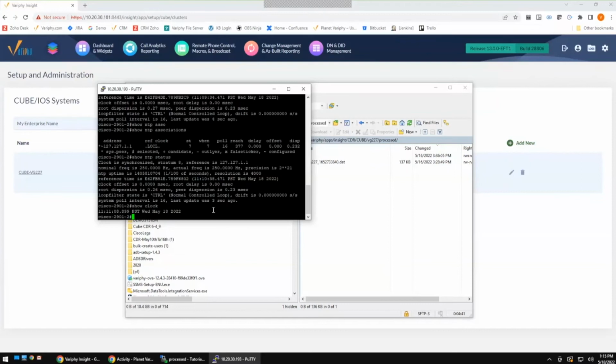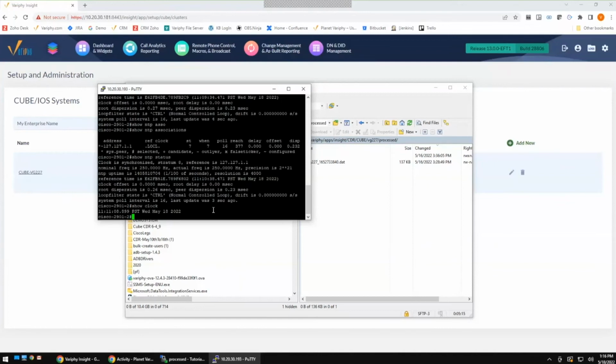You may have to run a little bit of debug within your Cisco router. But again, the whole purpose of this session is not necessarily to troubleshoot a Cisco router. It's more to show you that we are making improvements to the Verify application, allowing you to report that. But this system clock here, when you are looking at something unsynchronized, is probably the number one cause we see of unsynchronization. It's also very important because when you're looking at the system clock, this is the date and time being sent over in your data. So if this is significantly off, your data is also going to be significantly off.